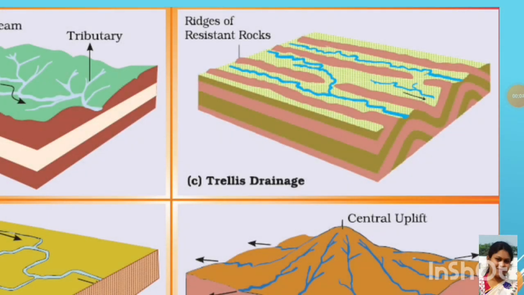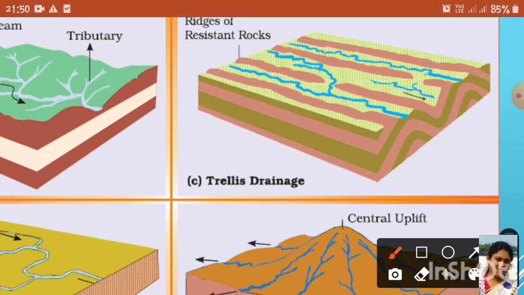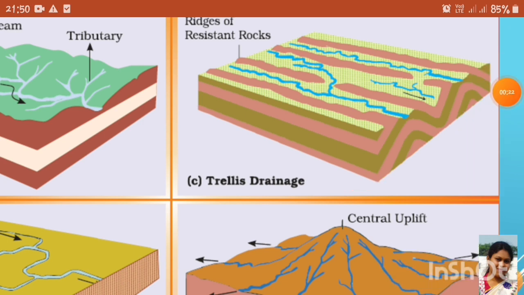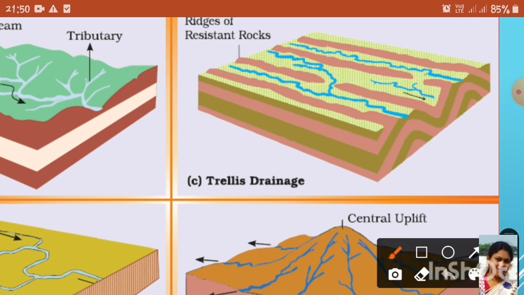Now we are talking about trellis drainage pattern. In this pattern, the tributaries join approximately at right angle, that means 90-degree angle. This pattern develops where soft and hard rock exist parallel to each other. Here is the resistant rock and the river flowing through the soft rock.